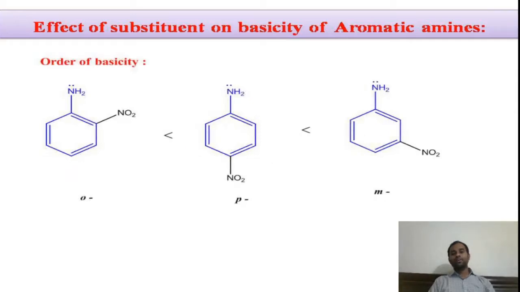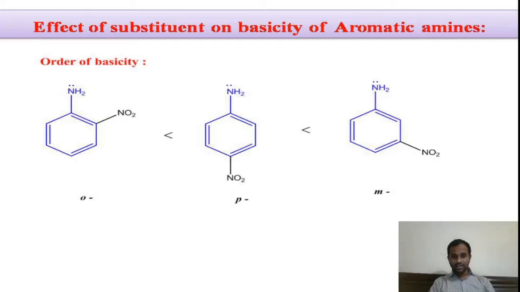Now let us try to compare the effect of substituent, that is withdrawing group, on the benzene ring of the aniline group. Here I have taken nitroaniline, ortho, para, meta nitroaniline as the example. In all these three compounds, due to the presence of nitro group, the electron density in the benzene ring decreases, thereby the availability of electron density on the nitrogen atom decreases, and their basicity decreases. Therefore, all these three compounds will exhibit less basicity compared to normal aniline.